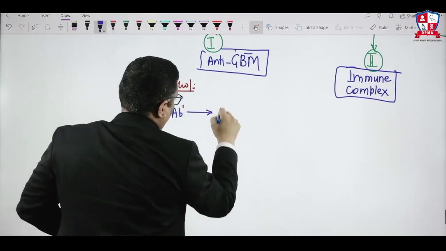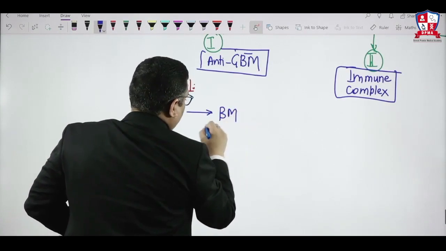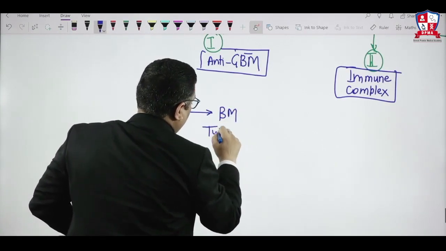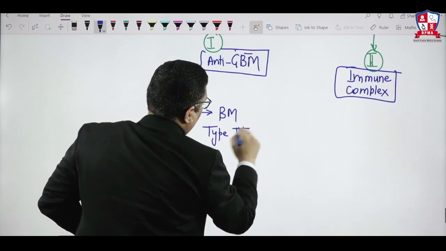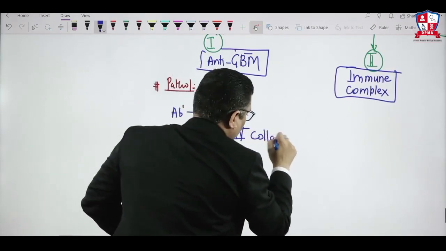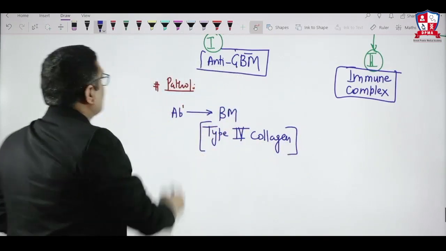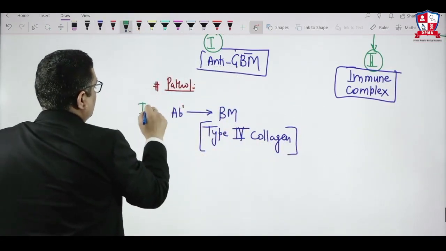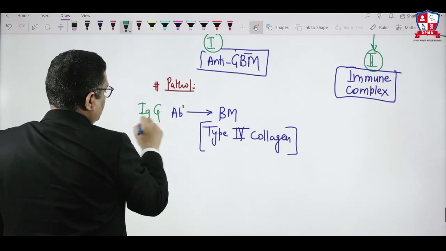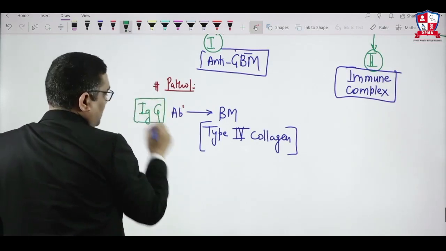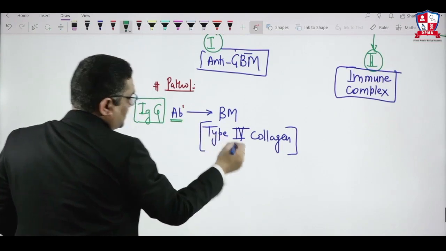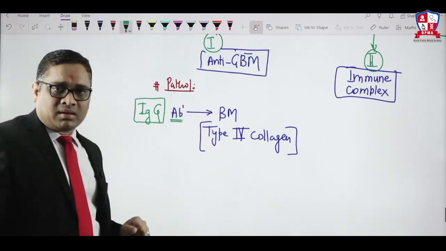The basement membrane has which type of collagen? You remember, type 4 collagen. So their basic target is type 4 collagen of the basement membrane. What I am showing you here is IgG antibodies, and their target is type 4 collagen of the basement membrane, right?